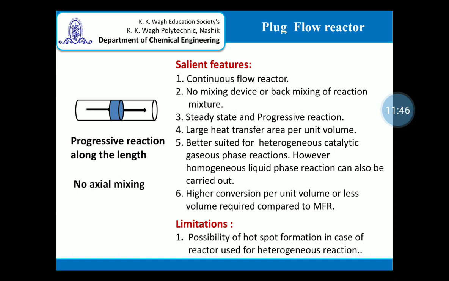Compared to CSTR, the conversion obtained per unit volume is larger. Another advantage is, for the same conversion, the volume of plug flow reactor required is less compared to the volume of mixed flow reactor or the stir tank continuous CSTR required.